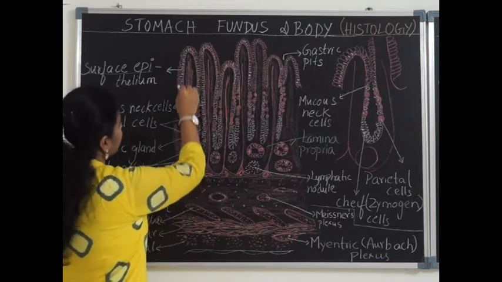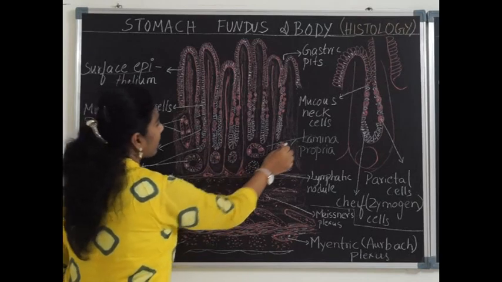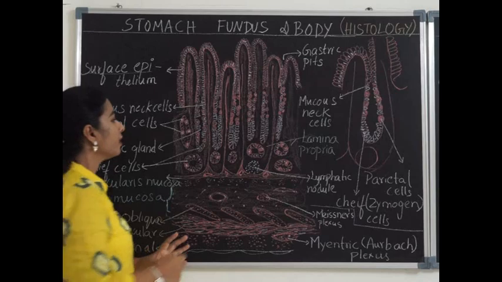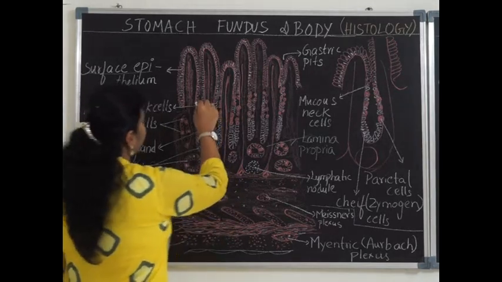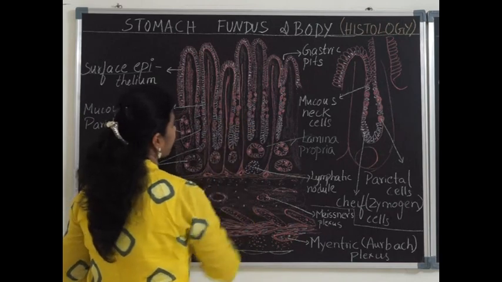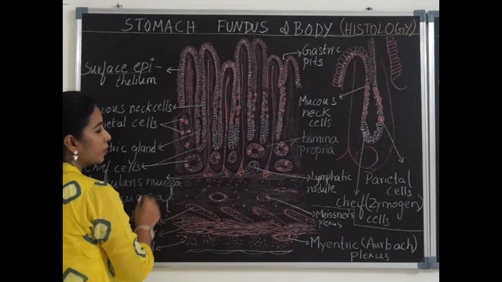Next to the epithelium, the deeper layer is the lamina propria. The lamina propria in the stomach appears to be scanty because it is invaded by glands which are called gastric glands. And below the lamina propria is the muscularis mucosa.